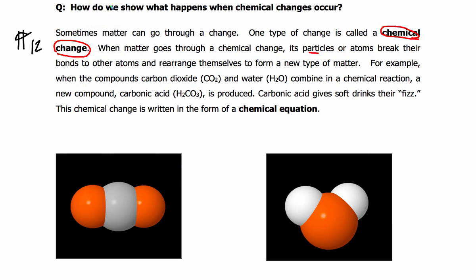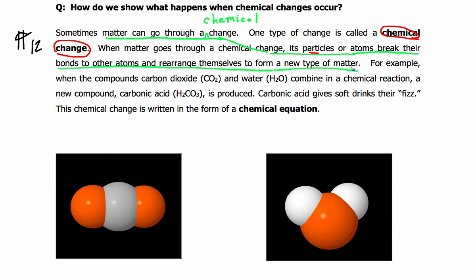So when matter goes through a change, and especially if we're talking about a chemical change, okay, and then we're going to jump right down to here. Its particles or atoms actually break their bonds, or they break apart and rearrange themselves to form a new type of matter.